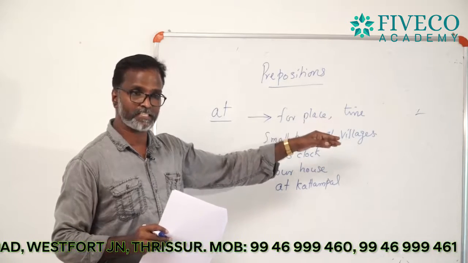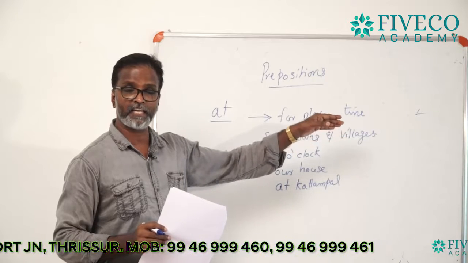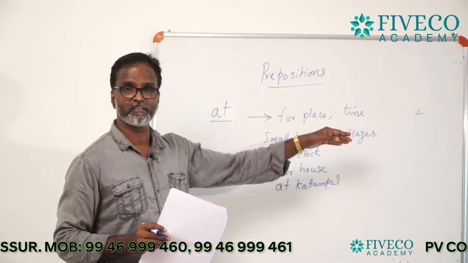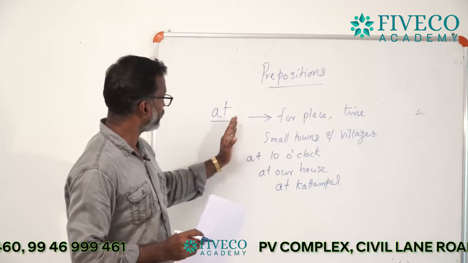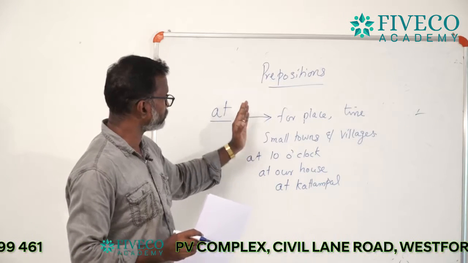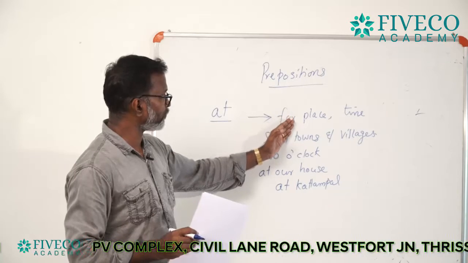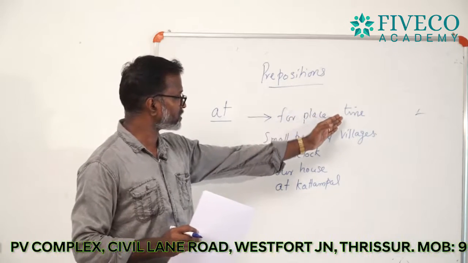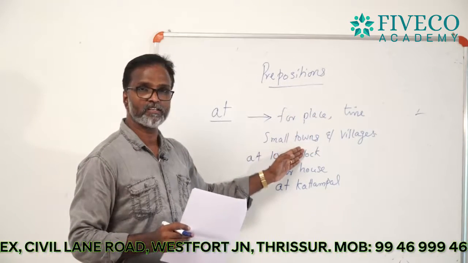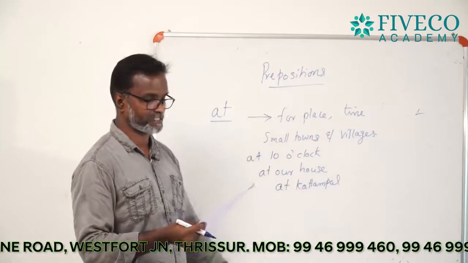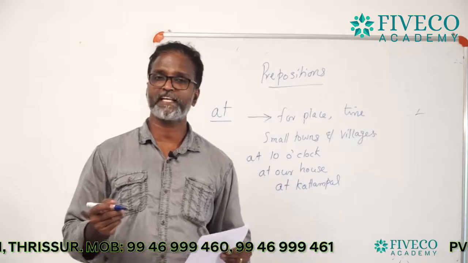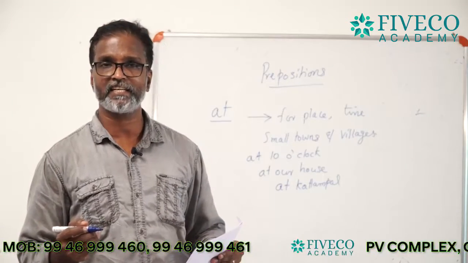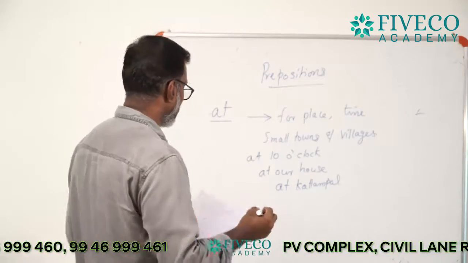So, while you write the name of a small village, you can use at before it. So, I told you at can be used before the name of a place, before the time, and before small towns or villages.